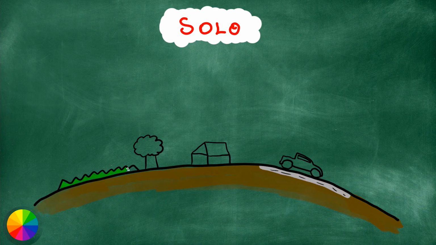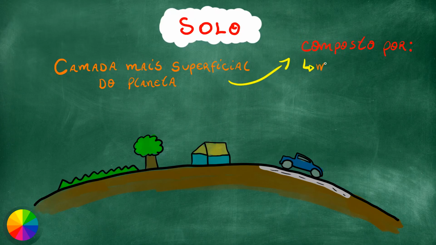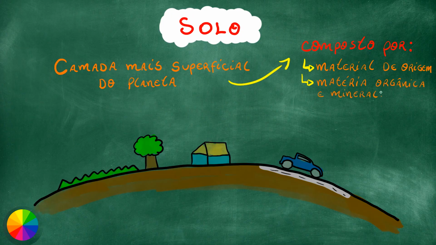Well, we can't talk about types of soil without first understanding what soil is, right? In short, soil is the planet's outermost layer. It's where we live, where construction takes place, and also where important agricultural activities take place. Economic ones, such as agricultural and livestock activities, for example.